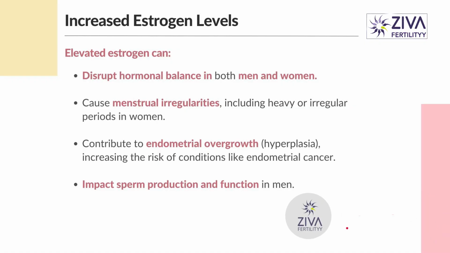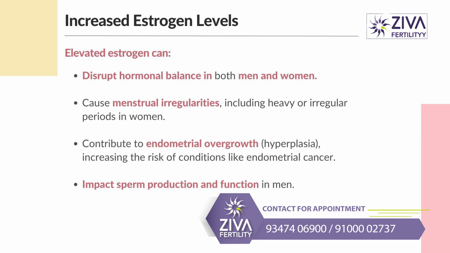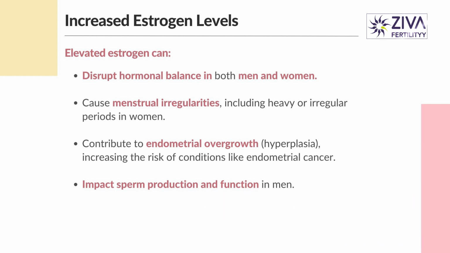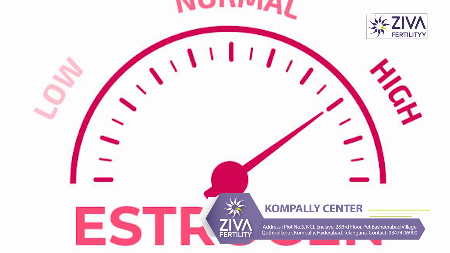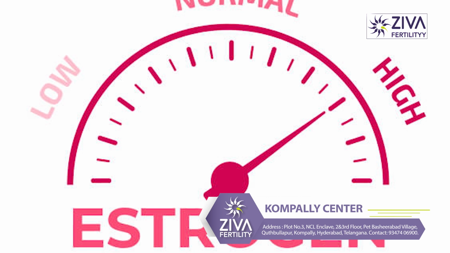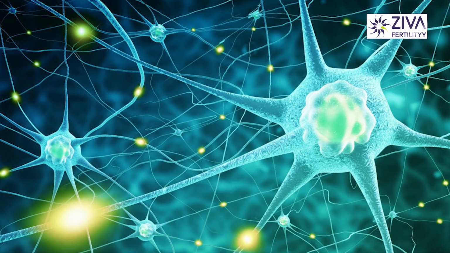Next is increased estrogen levels. Now, if you are obese, this can also be an issue. Fat cells, also called adipose tissue, can produce estrogen through a process called aromatization. In obesity, excess adipose tissue can lead to higher estrogen levels. These elevated estrogen levels can disrupt hormonal balance in men and women.